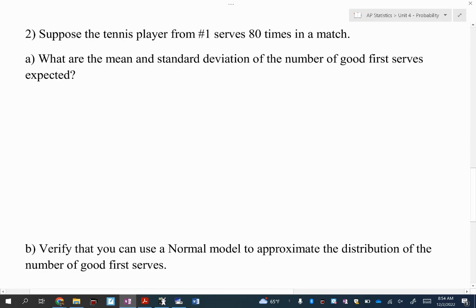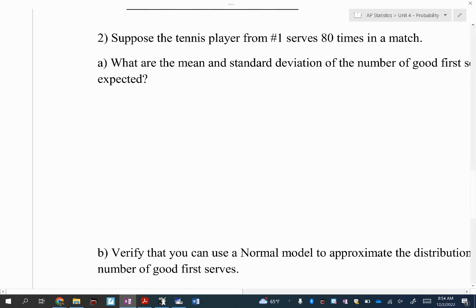Same tennis player, right? So what is her rate of success of getting those serves in? 70%. So that's still the same. But this time, they're telling us a different number of trials. How many times is she serving in a match? 80 times, okay? So what are the mean and standard deviation for the number of good first serves expected? So in this case, we're talking about the number of successes out of 80 trials. So I'm thinking still binomial here.